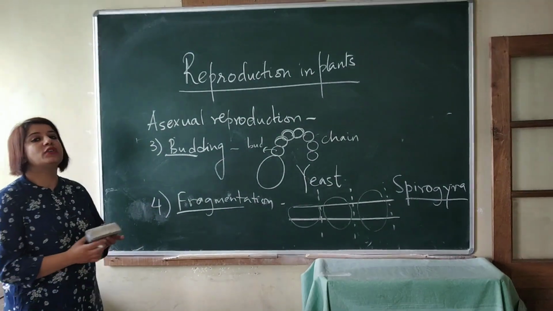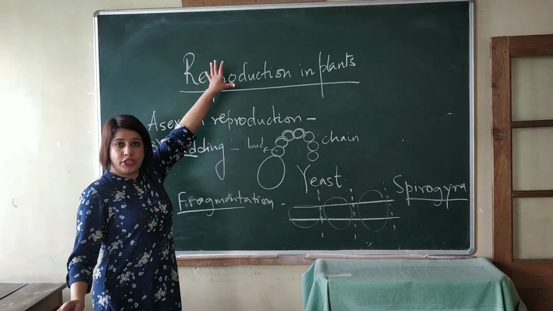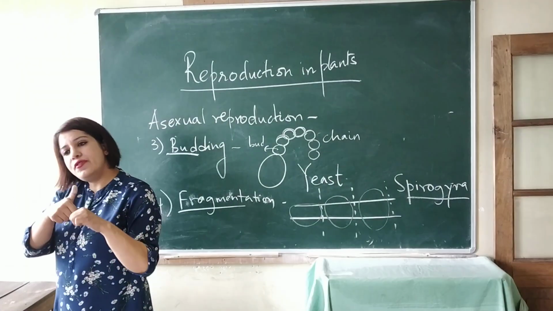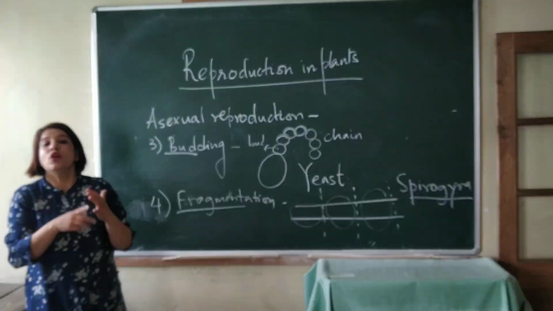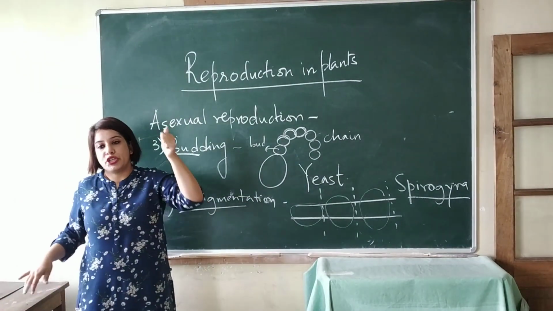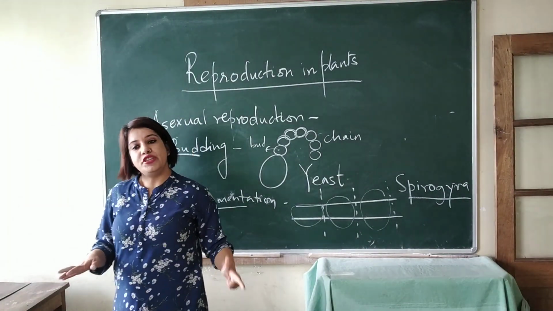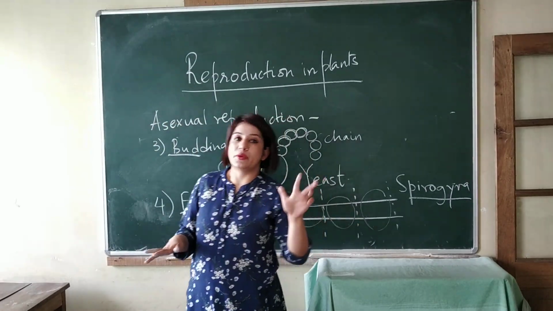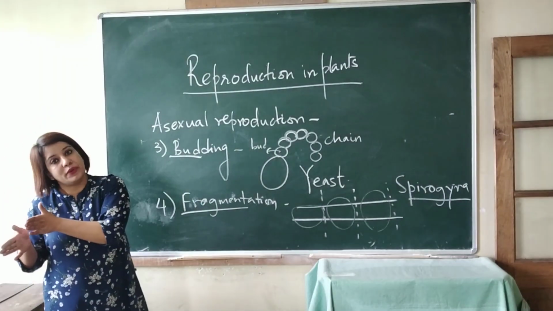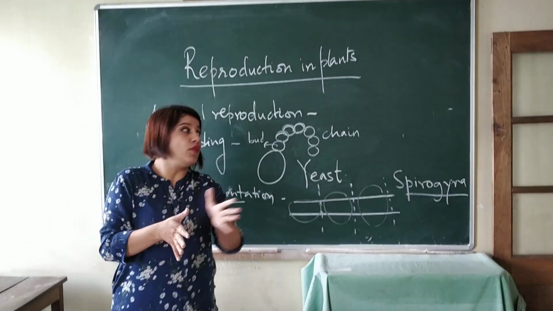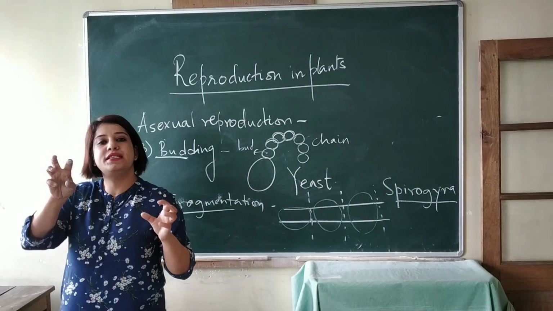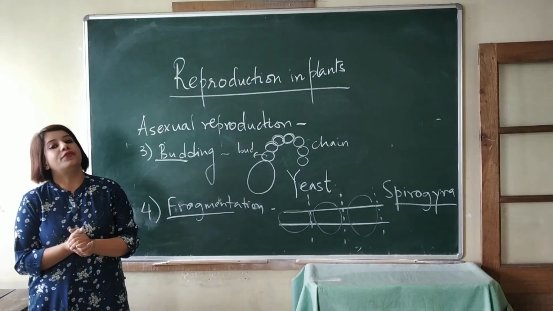Okay, so let's revise what we did once more. Reproduction is the production of offsprings. Reproduction is very important for the continuity of any species. In plants, we see three types of reproduction: asexual reproduction, vegetative propagation, and sexual reproduction. If gametes are not involved, we call it asexual reproduction. If gametes are involved, we call it sexual reproduction. And if any part of the plant, like the root, stem, or the leaf is used, we call it vegetative